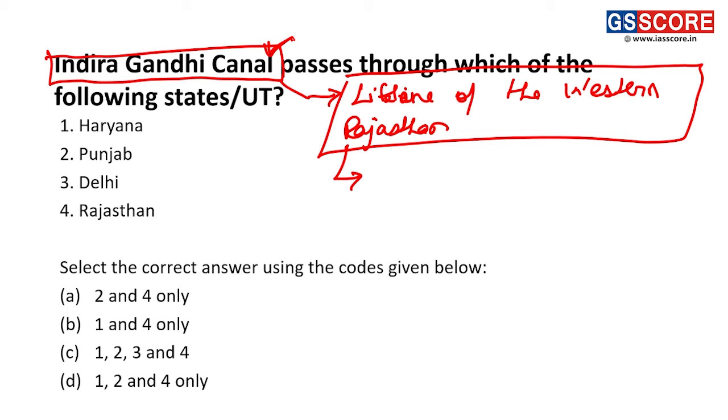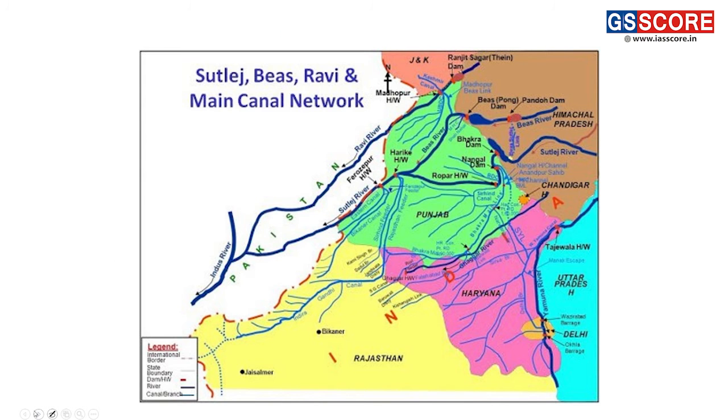Now the question is asking, this Indira Gandhi Canal passes through which of the following states? So the states we have to identify here. Option 1 is Haryana, option 2 is Punjab, option 3 is Delhi, and option 4 is Rajasthan. So to analyze this question, I will take you to the map here.